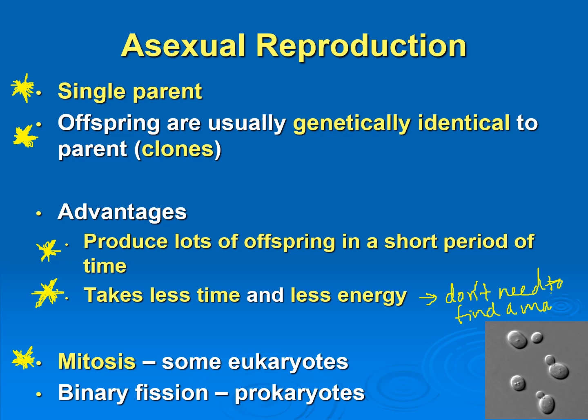So there are some eukaryotes that can reproduce asexually using mitosis, like we talked about the aspen trees, and here are some yeast cells that are also reproducing asexually. And then prokaryotes also reproduce asexually using a different form of cell division called binary fission, which is actually simpler than mitosis.